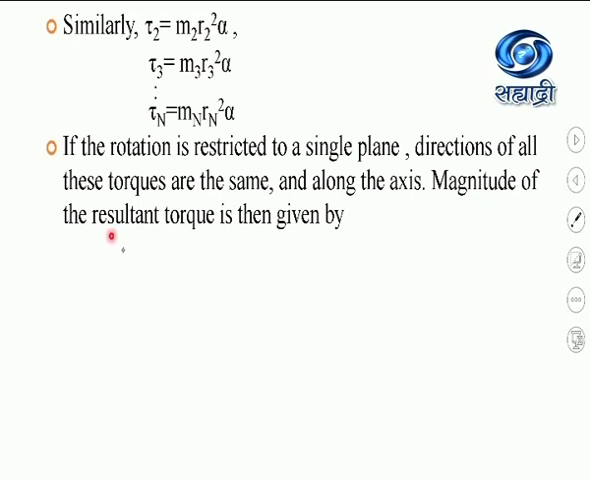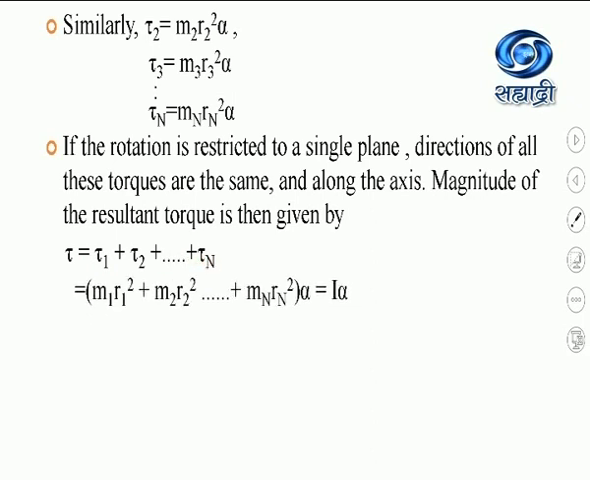So the magnitude of the resultant torque is given by the sum of all the individual torques acting on individual particles. So we can write tau equal to tau 1 plus tau 2 plus tau n, which is equal to m1 r1 square plus m2 r2 square plus mn rn square, multiplied by alpha. Here I am adding all these terms and alpha is taken as common, which is a constant quantity.